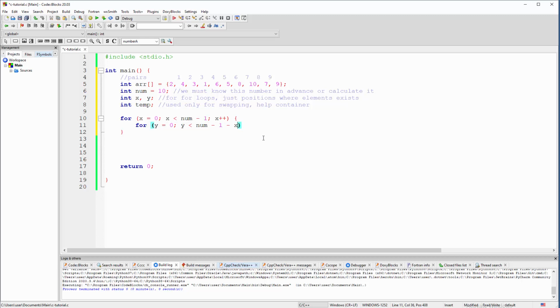So how to remember this mechanically, if you like? Well, just copy paste this thing from here down here and then say minus 1, and this is how you're going to easily memorize that. Or you can just say minus 6 minus 1, which is absolutely mathematically the same, but it depends how you remember this. I don't know how you think, basically. Now epsilon plus plus, because we don't want to skip anything here, any number, any combination. Okay, so this is just for rolling through all these combinations, and now we need to do the actual swapping.